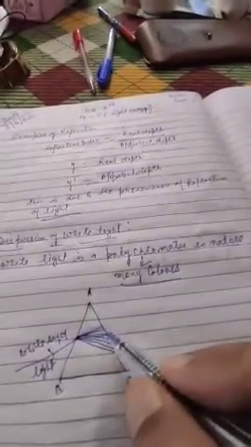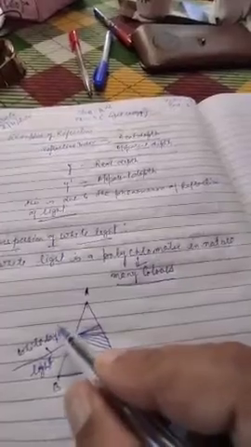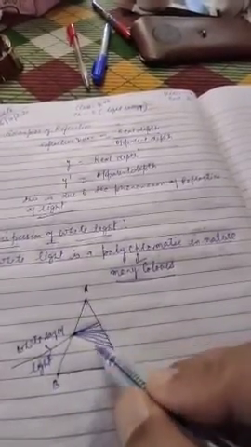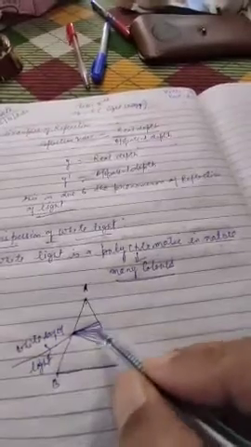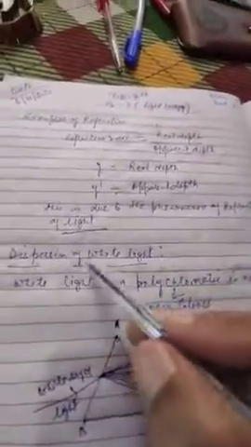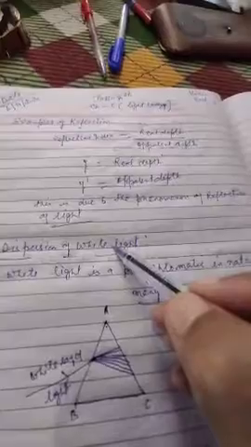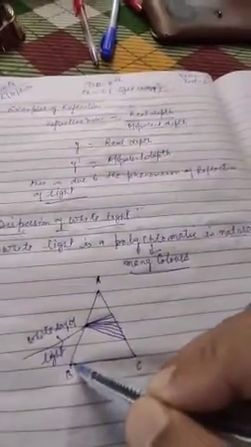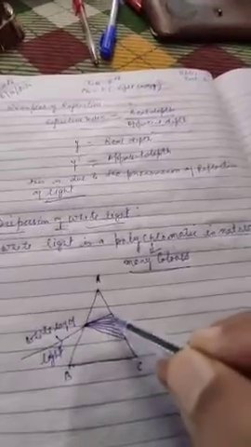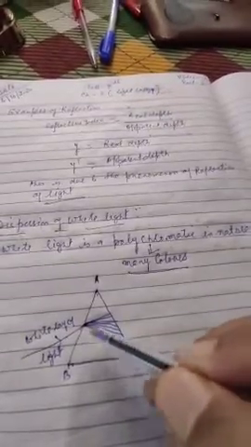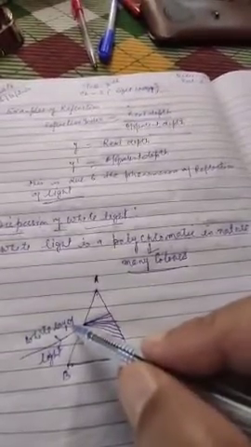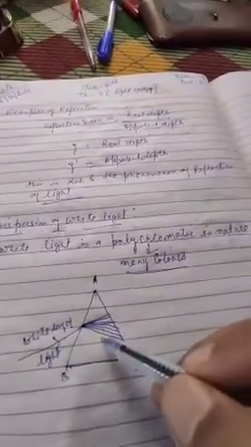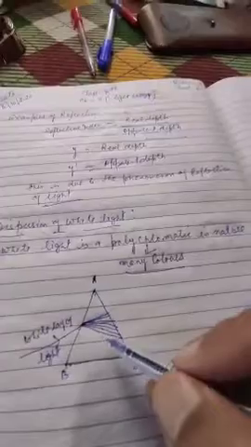The phenomena of splitting white light into its component colors is called dispersion of white light. So at the first inclined surface, the dispersion of light takes place because the white ray of light splits into its constituent colors, 7 colors.